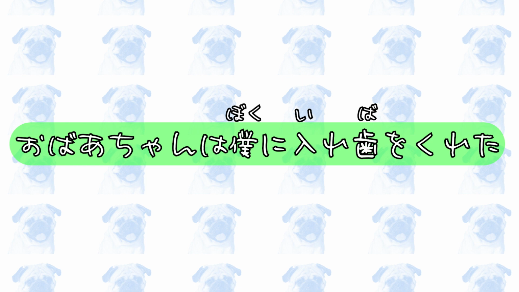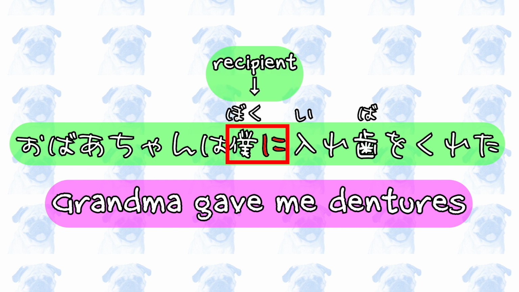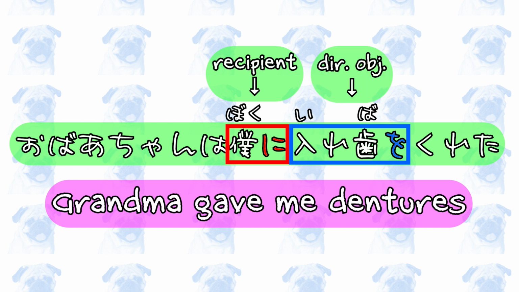Now, let's look at some example sentences in Japanese. おばあちゃんは僕に入れ歯をくれた。Grandma gave me dentures. In this sentence, the particle ni follows 僕, me, so 僕 is the recipient of the direct object, 入れ歯, dentures.